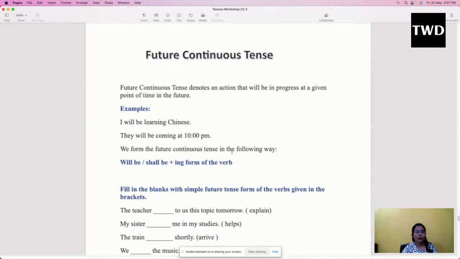We form the future continuous tense in the following way. So what is the structure? We will be using "will be". The moment you use "will be", that means it will be under future continuous tense, plus the main verb will be coming with "-ing". So this is the structure of the sentence under future continuous tense.